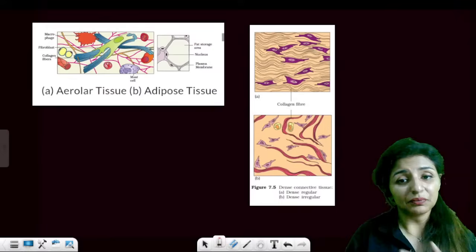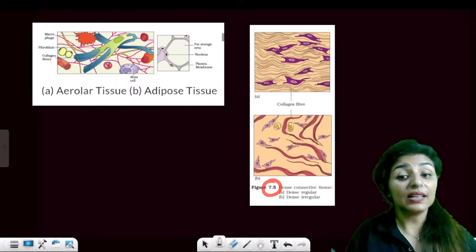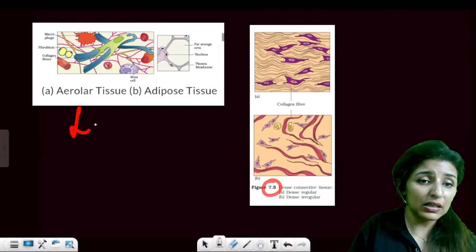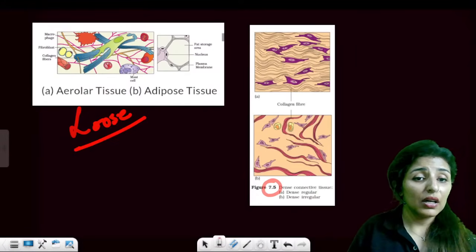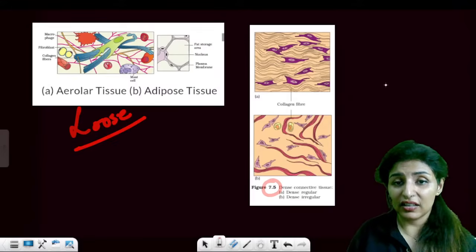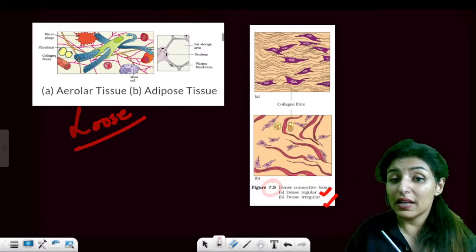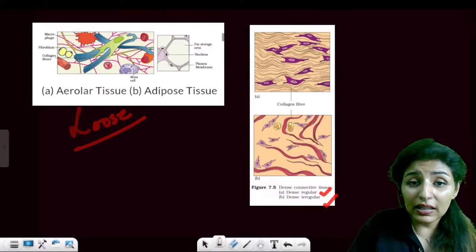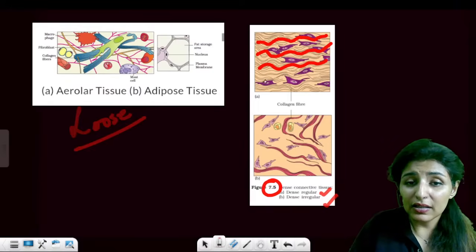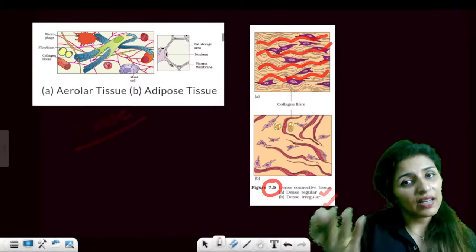All clear? Now, this figure 7.5 that you see represents the dense connective tissue. So, this one is the loose connective tissue, right? While these two that you see here are the dense connective tissue. Now, dense connective tissue is further of two types, regular and irregular. Do you see that here there is a regular pattern in which these fibers are present? Since there is a regular pattern of arrangement, we call it dense regular.